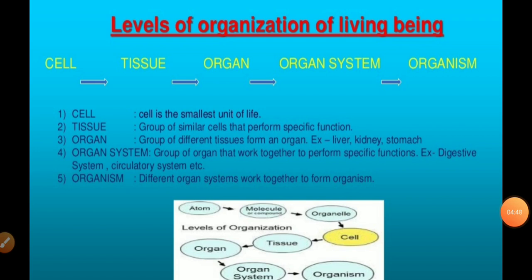Thus we can make the flow chart like this: cells combine to form tissues, tissues combine to form organs, organs combine to form organ systems, and organ systems combine to form the organism.